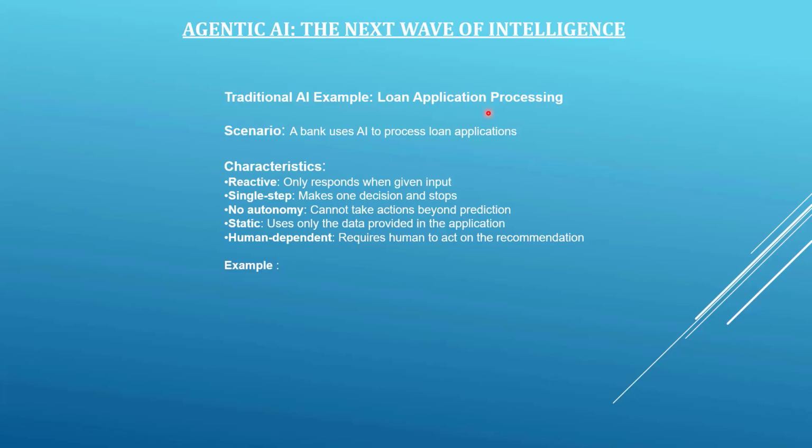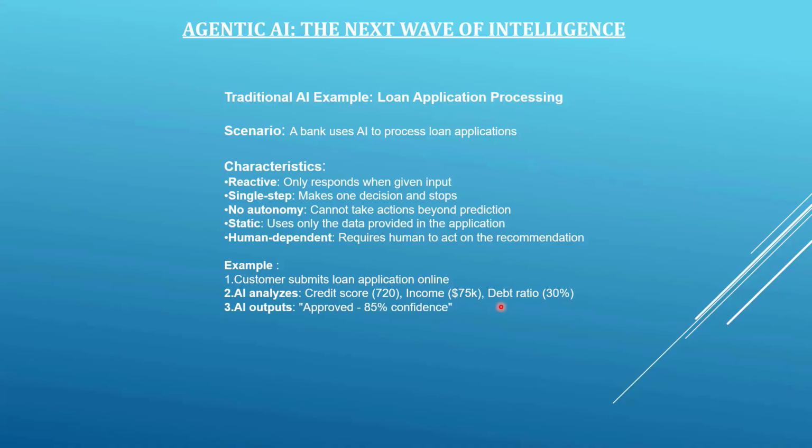In the traditional AI system, the customer used to submit a loan application online. The AI system used to analyze the credit score, income, and debt ratio. Based on these factors, the AI used to generate a recommendation with a percentage of confidence for approving this application. The human loan officer used to review this confidence score and used to take the decision. And this was how these traditional AI systems used to work.